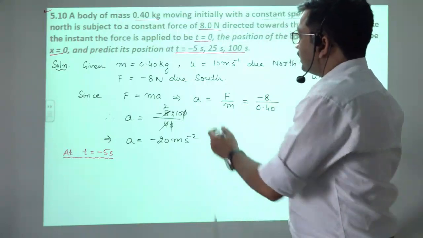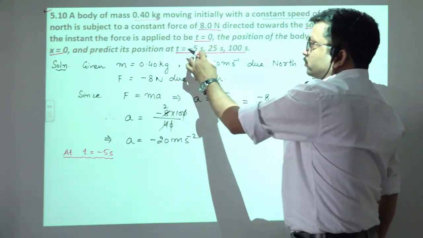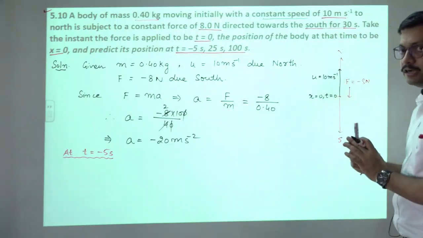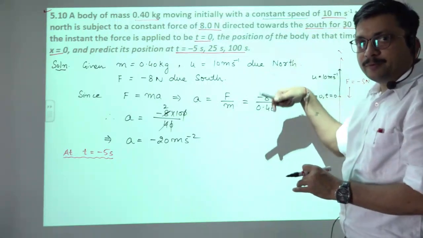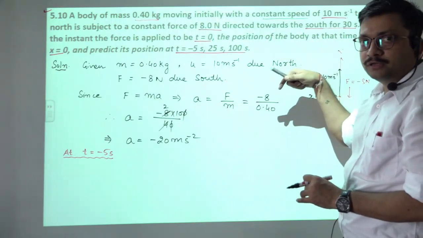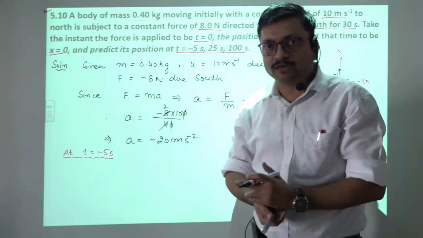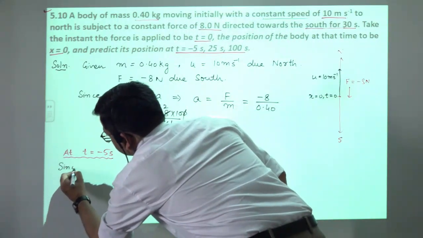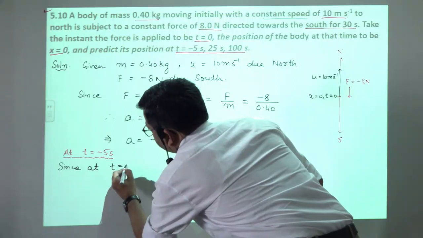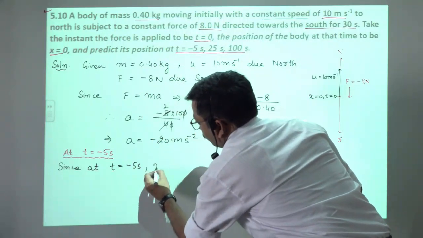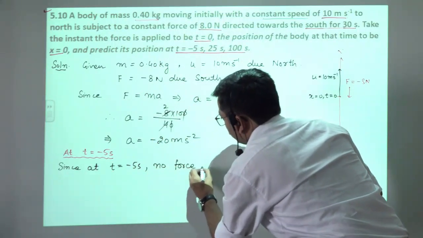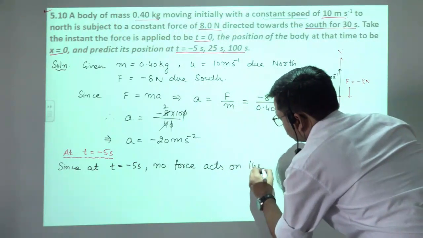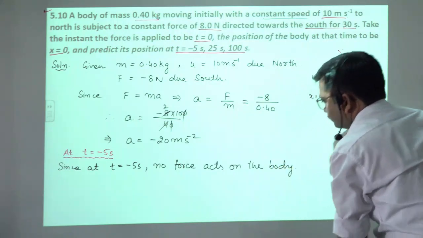So, the force starts acting from t equal to 0 to t equal to 30 seconds, in the downward direction, toward south. So before minus 5 second, the force is not acting. So here we will write that since at t equal to minus 5 second no force acts on the body, okay.